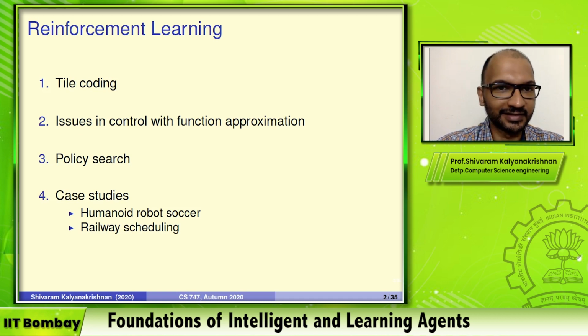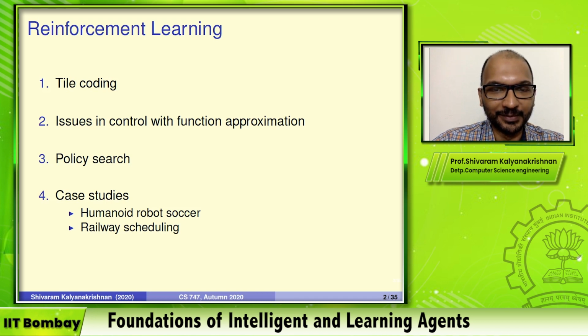So, the first topic today is tile coding. Tile coding is a particular form of linear function approximation. We looked at linear function approximation last time, which is quite popular. It has many applications. It is simple and elegant, easy to use. So I'll spend some time describing this particular form of function approximation, and then we will start looking at the dark side of things. Not all is well with function approximation and linear in reinforcement learning.